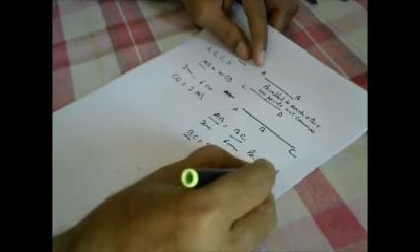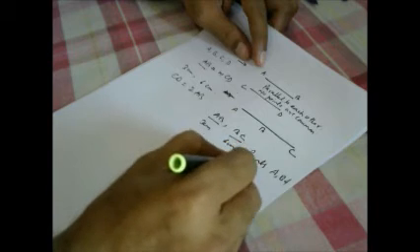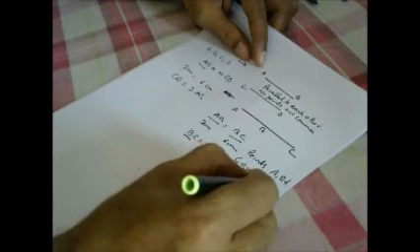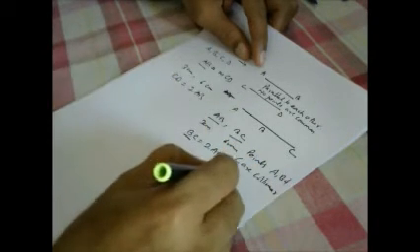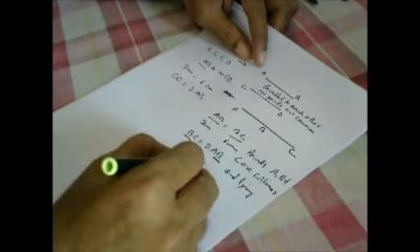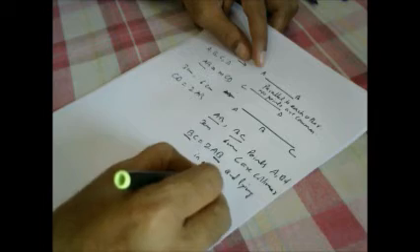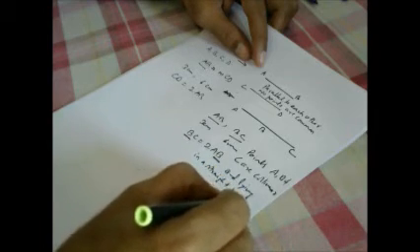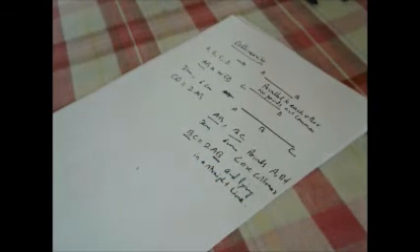Points A, B and C are collinear and lying in a straight line. This also we will be solving in questions from the exercises.